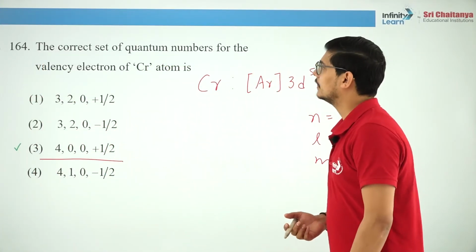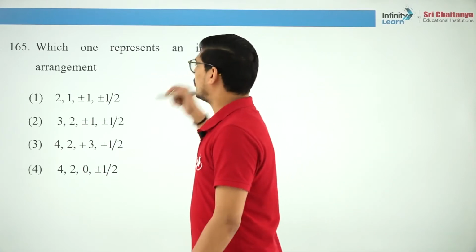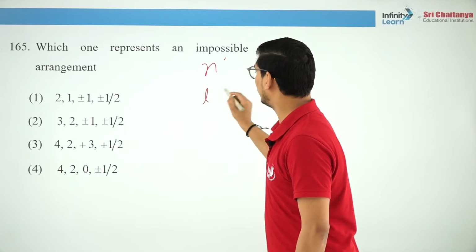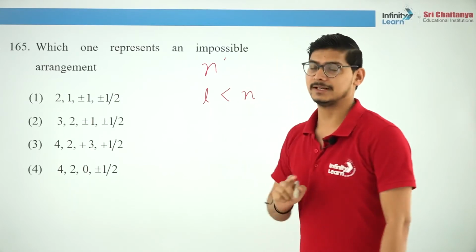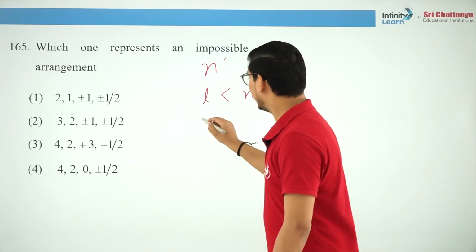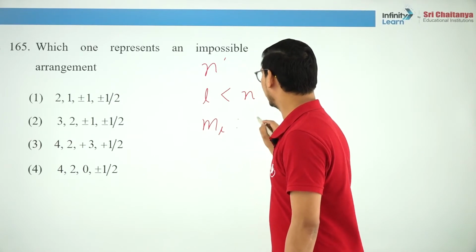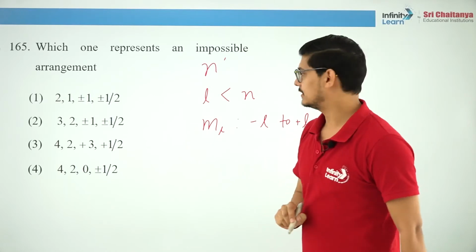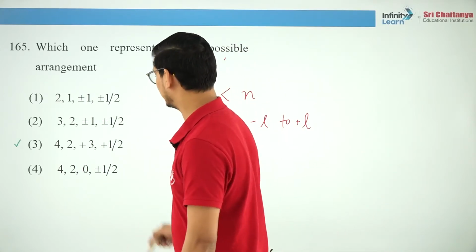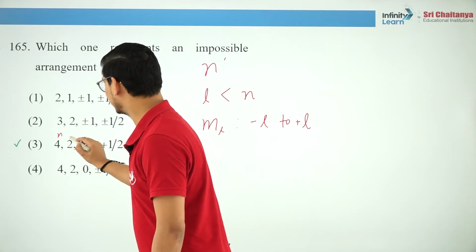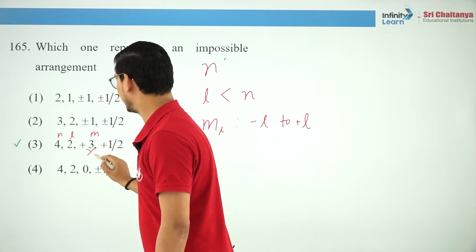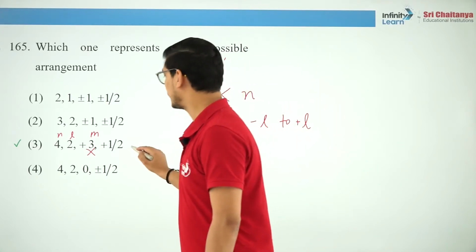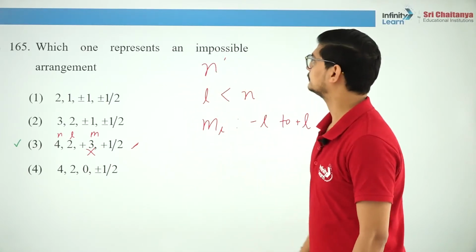Clear? Which one represents an impossible arrangement? For a given value of n, L will always be less than n. It can never be equal to or greater than n. And the values of ml are minus L to plus L. So you can now check out which is the impossible arrangement. This is n, this is L, so this value of m is not possible. m is from minus 2 to plus 2, it cannot be greater than L. So this is the correct answer.